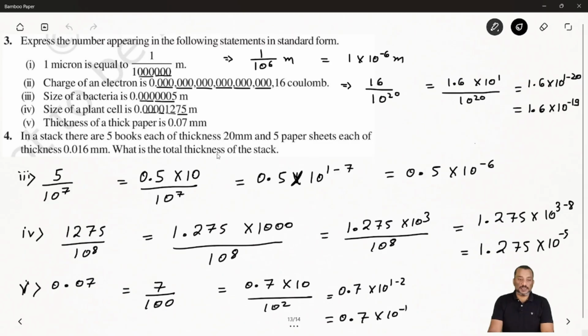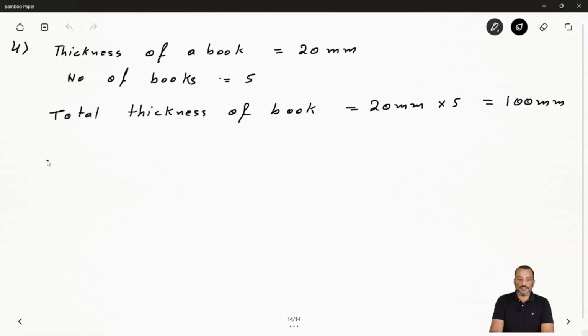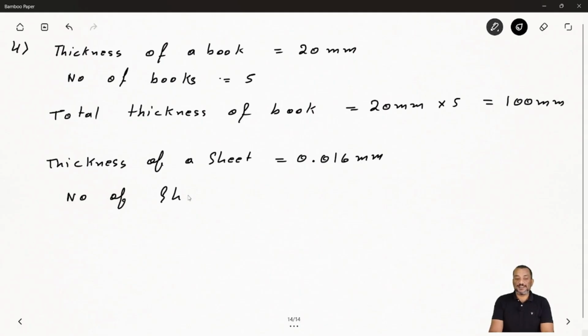Okay, same way, there it is saying thickness of a sheet. So its sheet paper thickness is 0.016 millimeter. So we can say thickness of a sheet, that is 0.016 millimeter. And number of sheets is equal to 5.